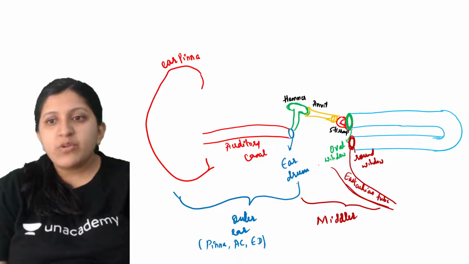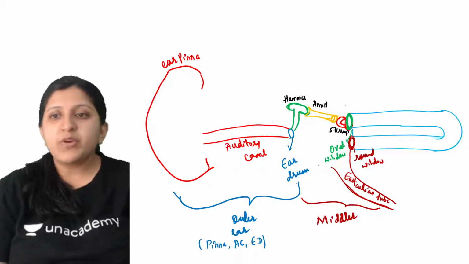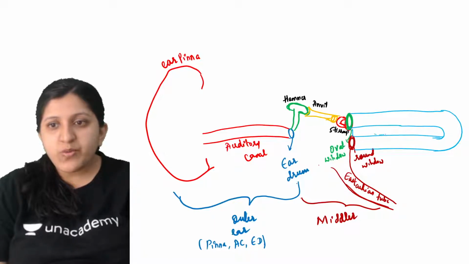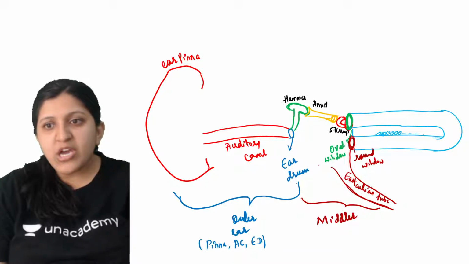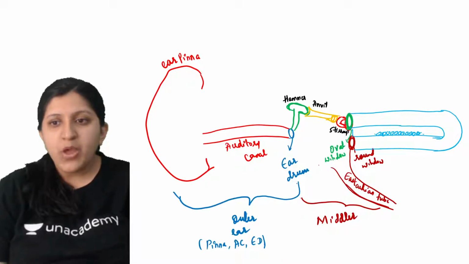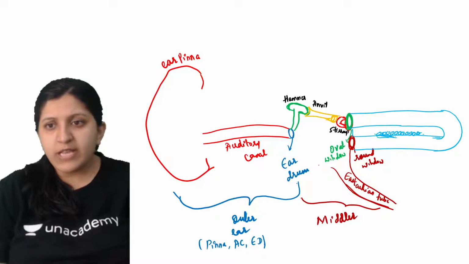Now there will be a barrier here, which is the basilar membrane. On this is the organ of Corti, so there are sensory cells present over here. These sensory cells will have their own neurons, that is, axon endings will be there.